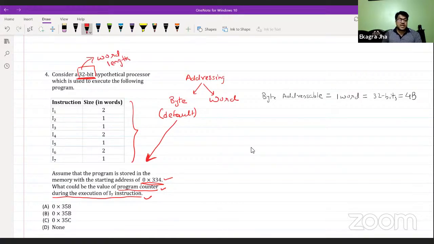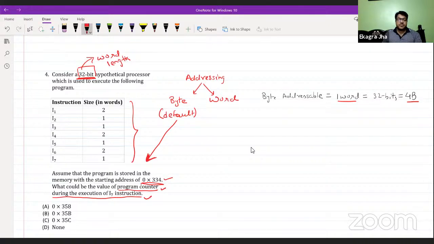The size is given in words, which is why we are going to convert words into bytes, because the addressing in this particular question is given as byte addressable. If one word length is 32-bit, this equals 4 bytes of memory. So one word is transferred at a time, otherwise 4 bytes at a time.